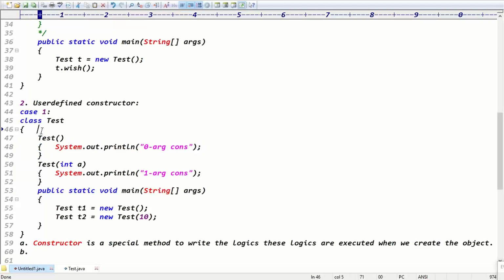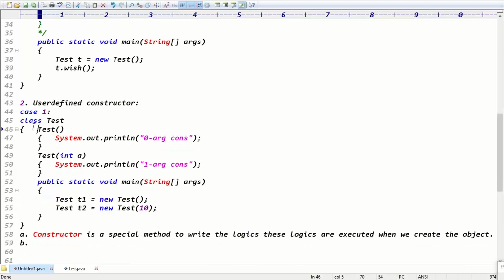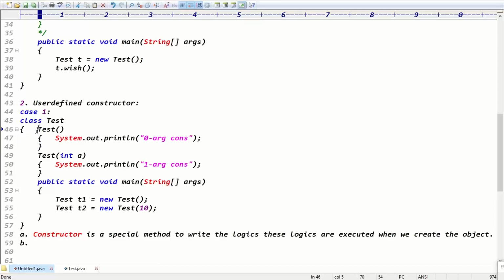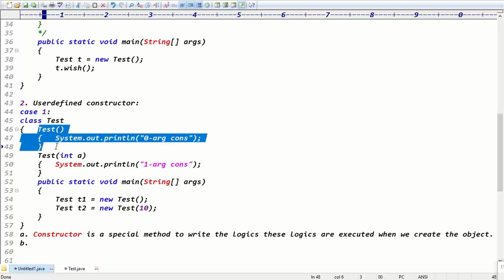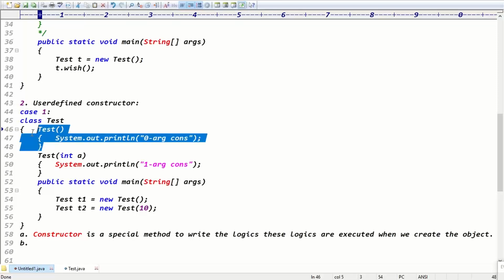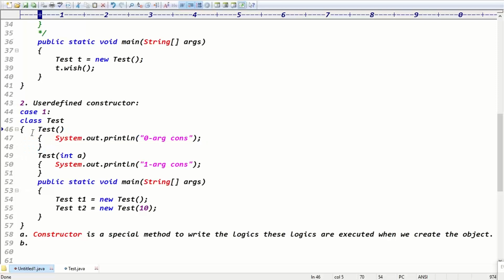And the second point: see, guys, this is a zero argument constructor, right? Guys, is this the default constructor or not? I'm asking the question. Is this the default constructor or not? No, it's a user-defined constructor, right?